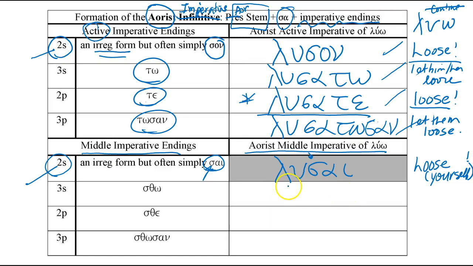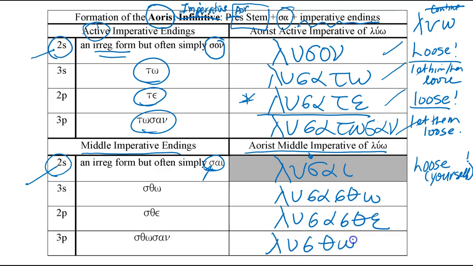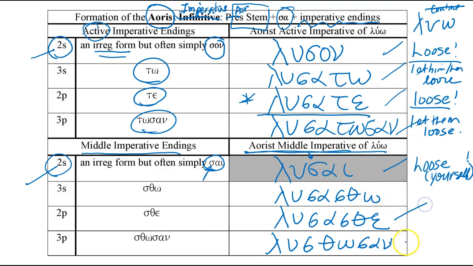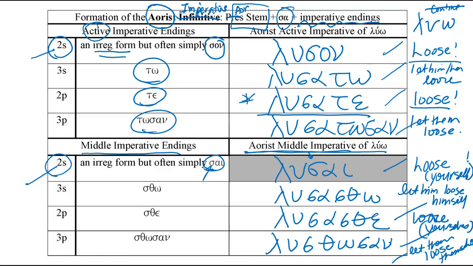"Let him or her loose him or herself" is lusasthō. For you, "loose yourselves," plural, is lusasthe. And then "let them loose themselves" is lusasthōsan. Let's say these forms altogether. These are the aorist middle imperative forms for luo. Lusai, lusastho, lusasthe, lusasthosan. With that, we covered the aorist active imperatives. We covered the aorist middle imperatives.